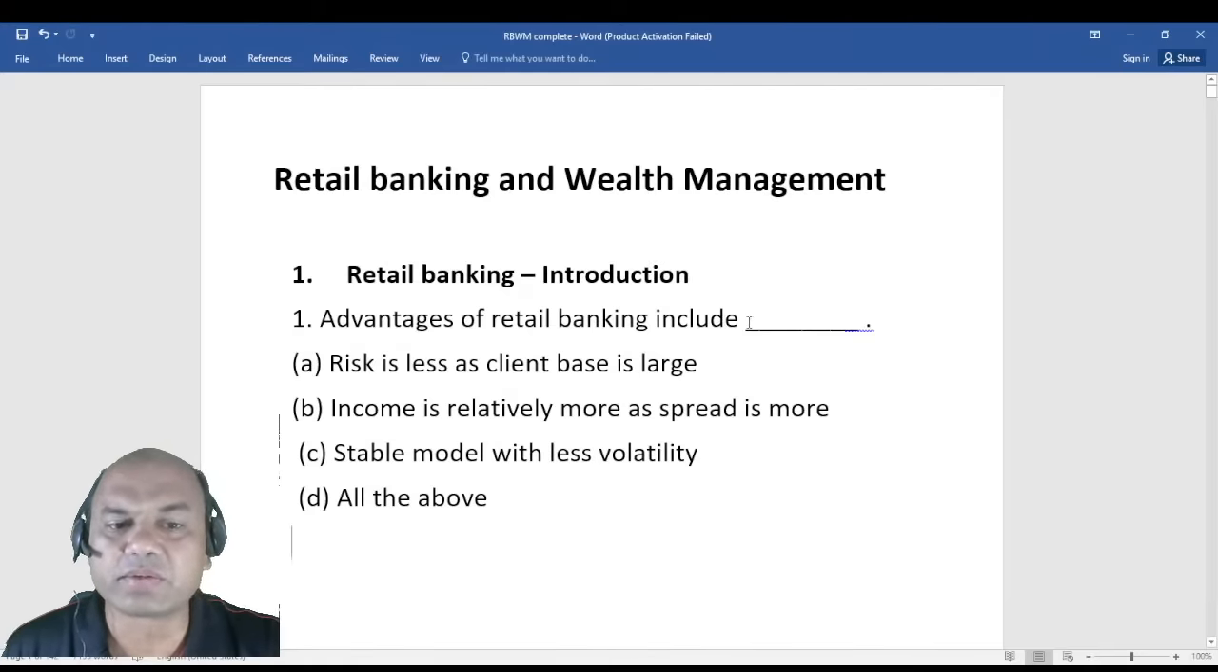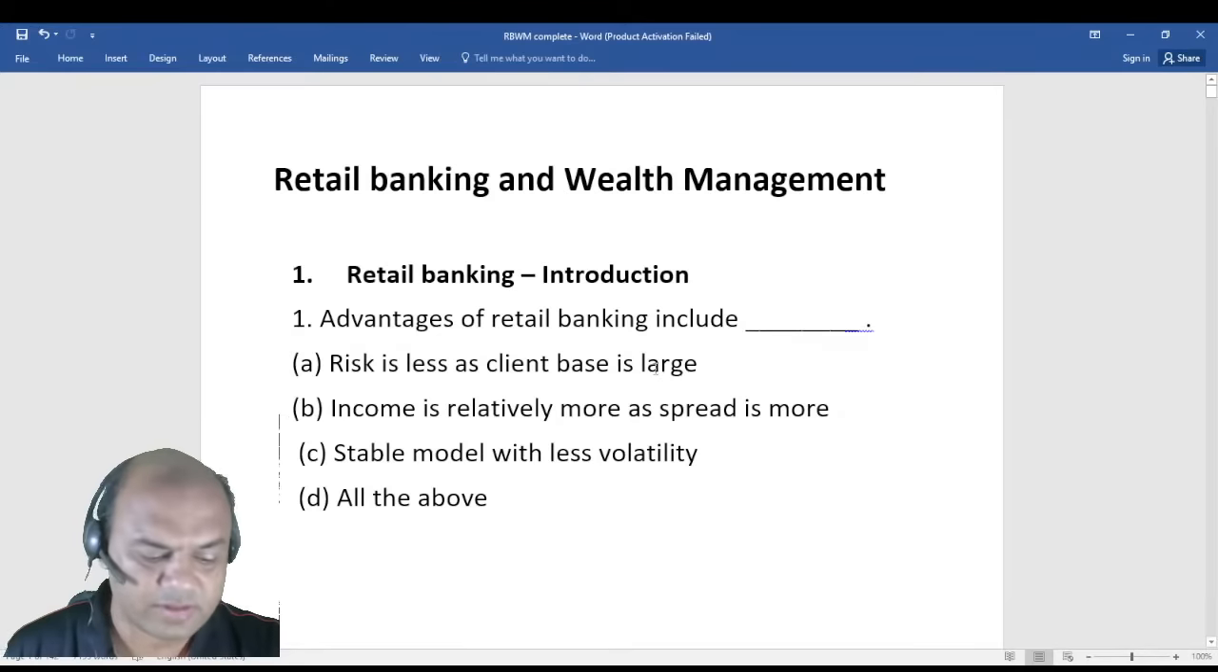Advantages of retail banking include: risk is less as the client base is large.